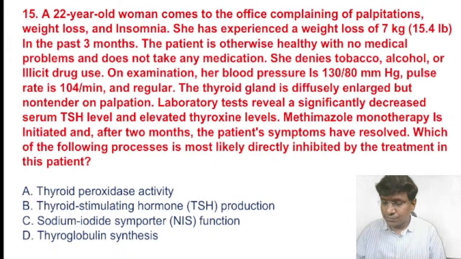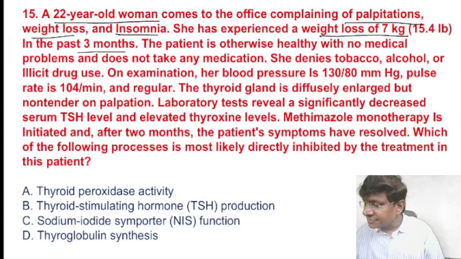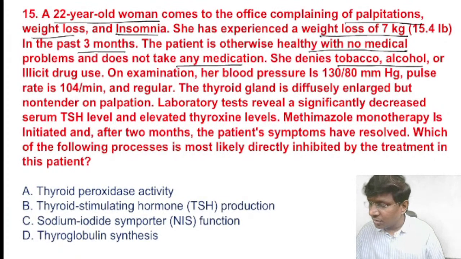Okay. So we have a 22-year-old woman who comes to the office complaining of palpitations, weight loss, and insomnia. She has experienced weight loss of almost 7 kgs in the past 3 months. The patient is otherwise healthy with no medical problems and does not take any medication. She denies tobacco, alcohol, or illicit drug use.